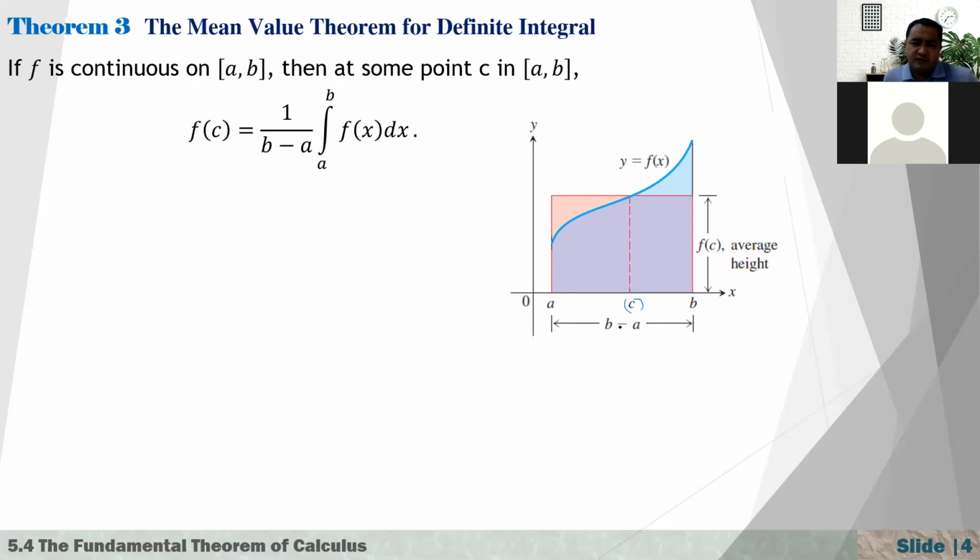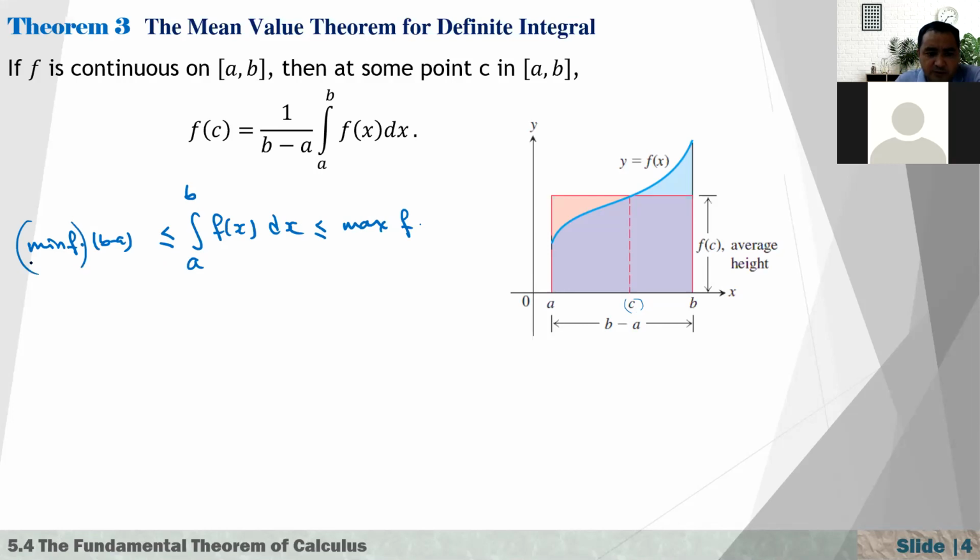In the first part of this chapter, we proved that the integral from a to b of f(x) dx is always greater than or equal to the minimum value of f times the length, b minus a, and also less than or equal to the maximum value of f times b minus a.